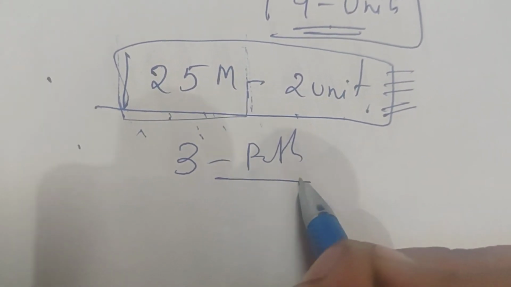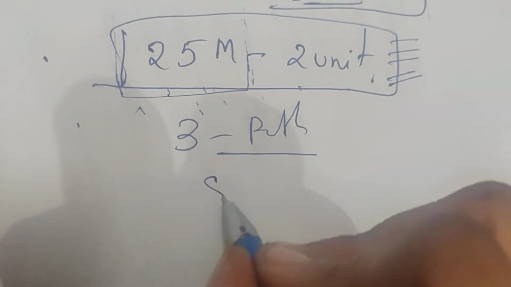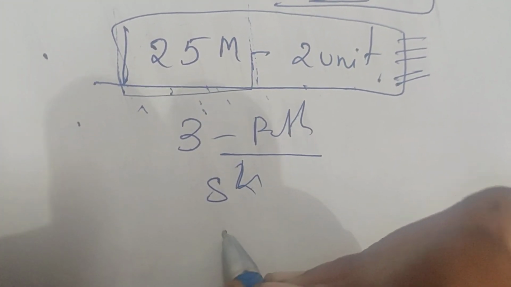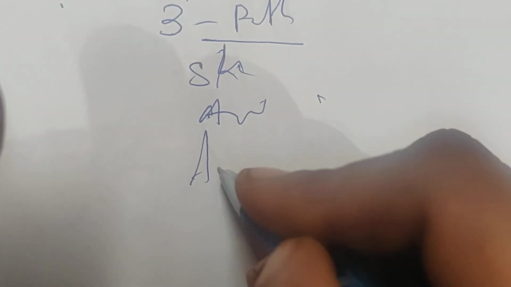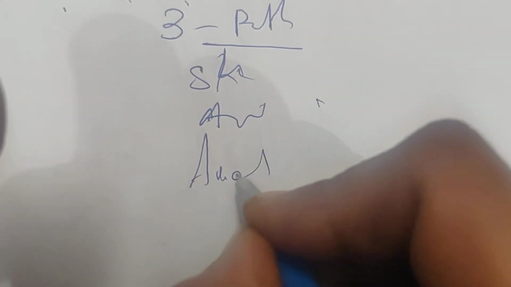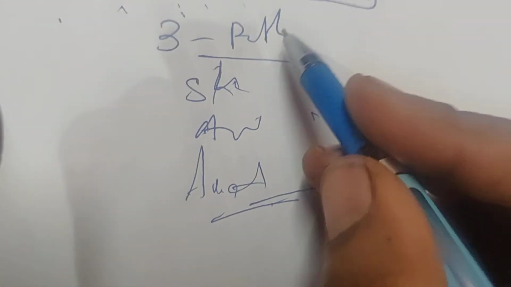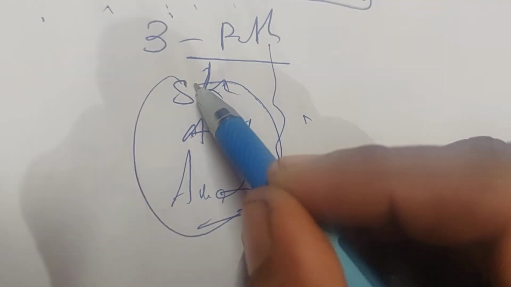Also read the 3 pathways, it is easy for you. Pathways like the shikimic acid pathway, the amino acid pathway, which I have already given you, and the acetate mevalonate pathway. All these three pathways you read.